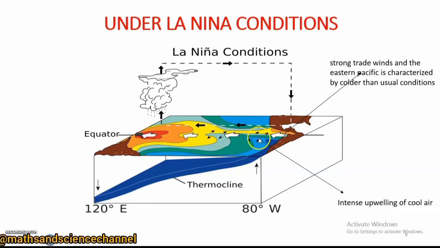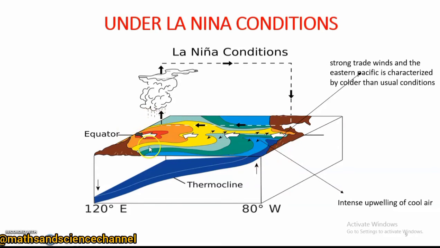So upwelling is also taking place over here, but the upwelling in the Eastern Pacific is actually characterized by colder than usual condition. So that is when we can have a kind of drought condition taking place in this section.